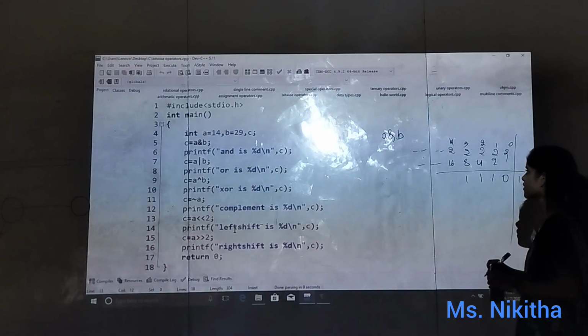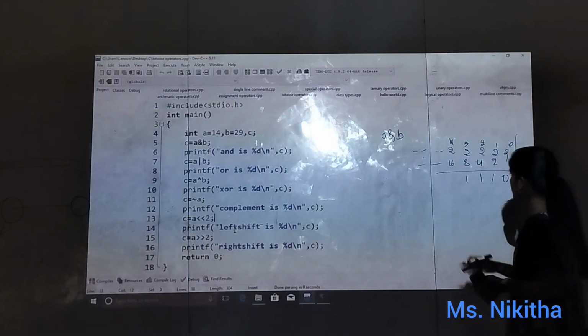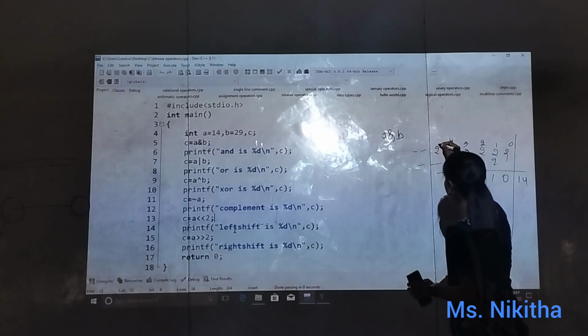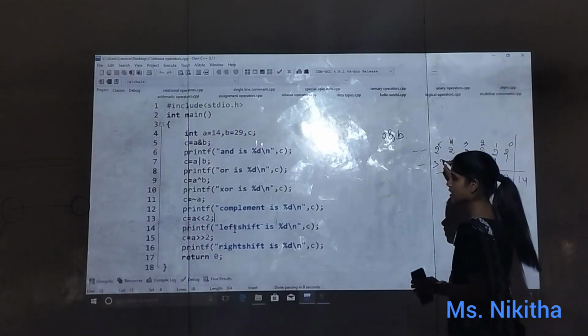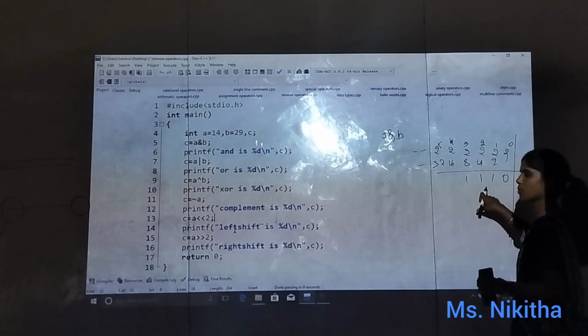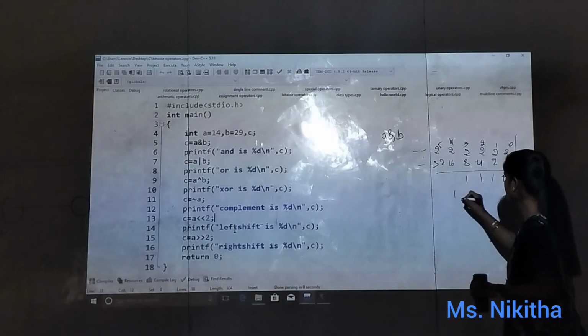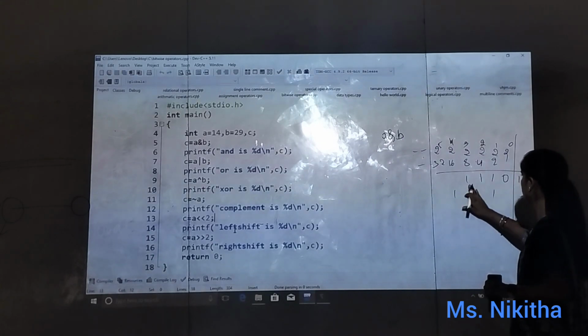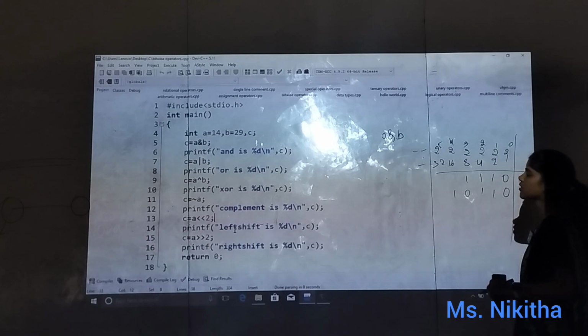So what is 29? The next value is 2 to the power of 5, which is 32. So 16 plus 8 plus 4 plus 1, the rest of the bits are zeros.